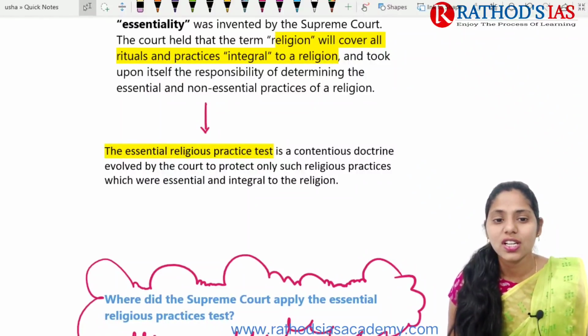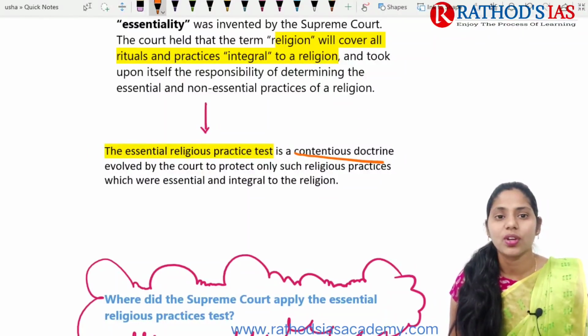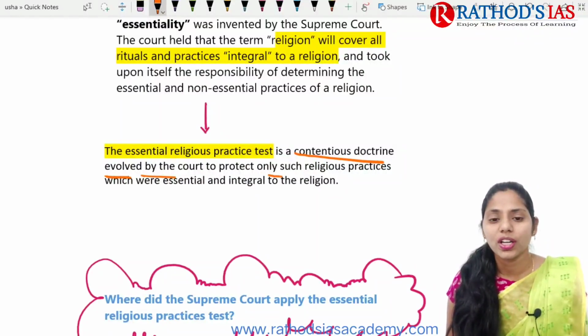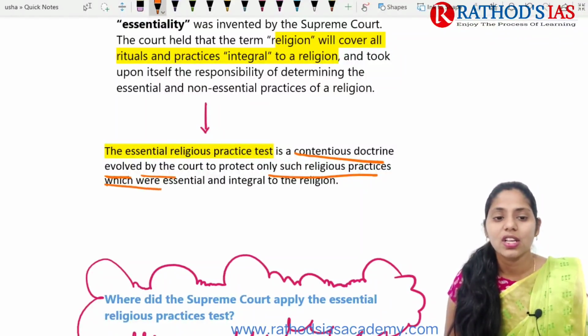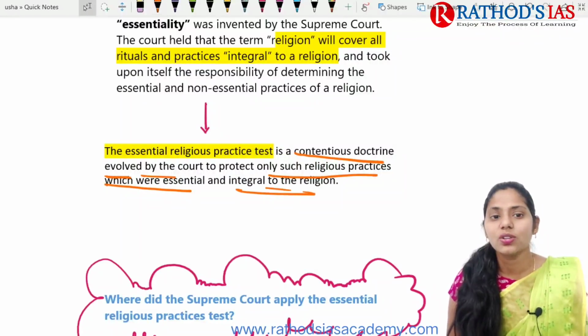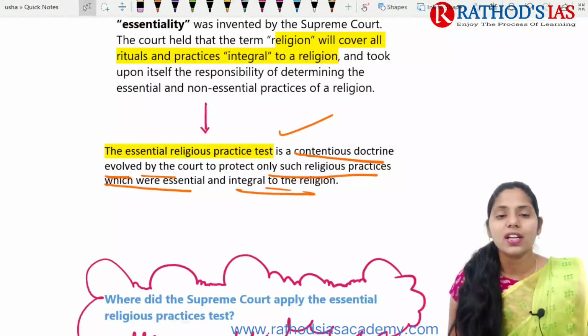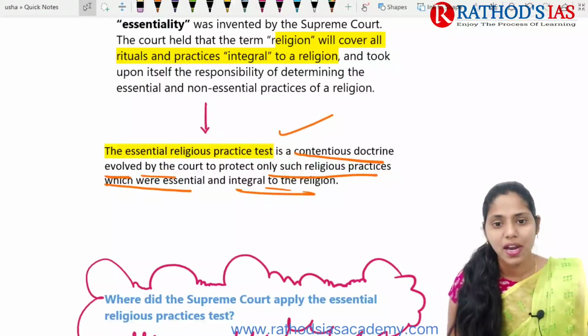This essential religious practice test is a contentious doctrine. It evolved by the court to protect only such religious practices which are essential and integral to the religion. So this is about the essential religious practice test.